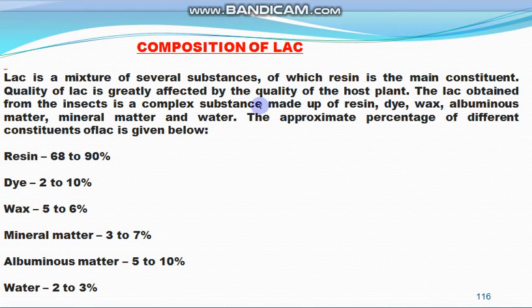The lac obtained from the insects is a complex substance made up of many things: resin is 68 to 90%, dye, that is a colored material, is 2 to 10%, wax is 5 to 6%, mineral matter is 3 to 7%, albuminous matter is 5 to 10%, and water is only 2 to 3%. So this is the composition of the lac which we get from the lac plant.